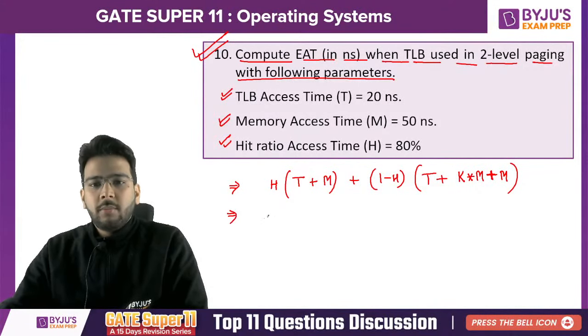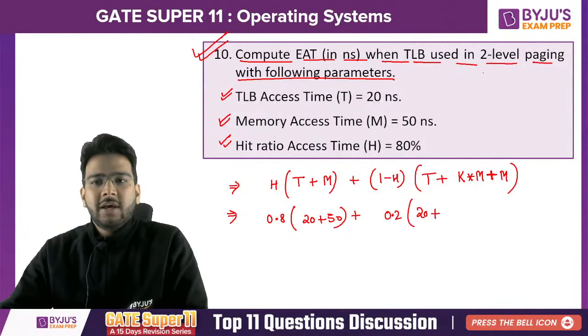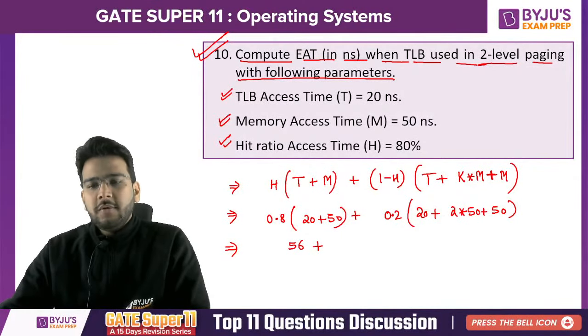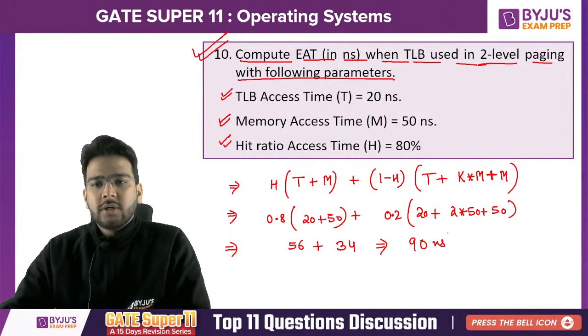So this is going to be the formula: 0.8 × (20 + 50) + 0.2 × (20 + K level, K is 2 here, so 2 × m, that is 50 + 50). If you solve this, this is 70, so you will get 56 here, plus this is 150, 170, 0.2 × 170, you will get 34. So that will be equal to 90 nanoseconds, which will be the answer.